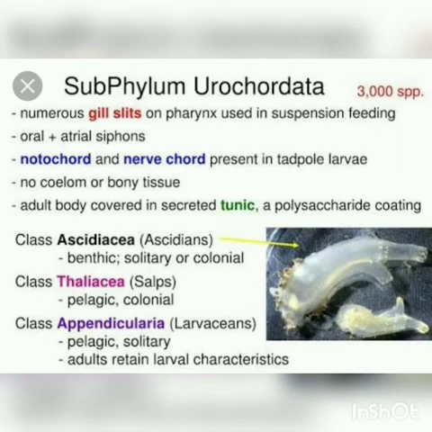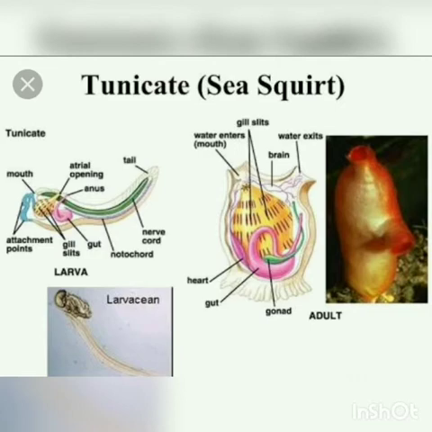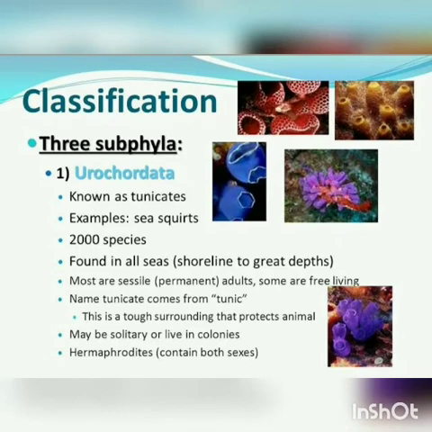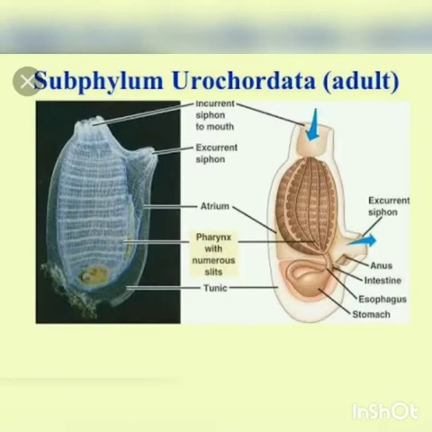Alimentary canal is complete and circulatory system is open. The heart is ventral and tubular. Respiration is through gill slits and clefts. The dorsal tubular nerve cord is present only in the larval stage and a single dorsal ganglion is present in the adult. Dorsal tubular nerve cord, that means it converts into brain and spinal cord, no? So, this tubular nerve cord is present in the larval stage, but in adults, a dorsal ganglion. Ganglion is nothing but a nerve knot. Ganglion is present. They are mostly hermaphrodite. That means both the sexes are present in the same animal.